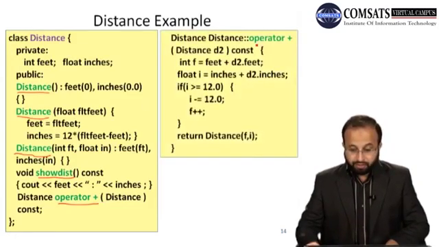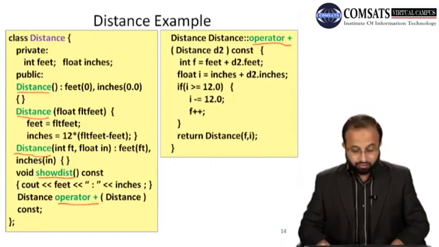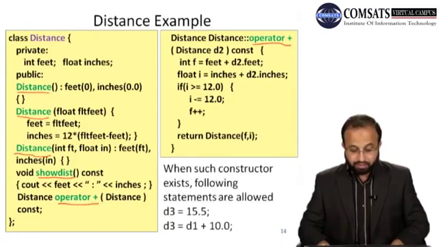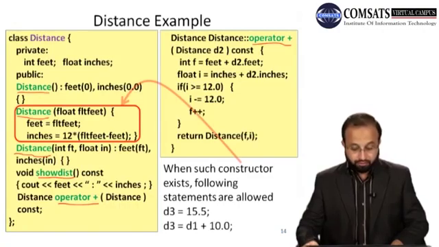This is the definition of operator plus function, right? So ये चीज़ें हमें already पहले से ही मालूम है, ठीक है. So let's go through quickly. So when such a constructor exists, if that kind of constructor exists, then following statements are allowed. For example, we can write a statement like this as well.